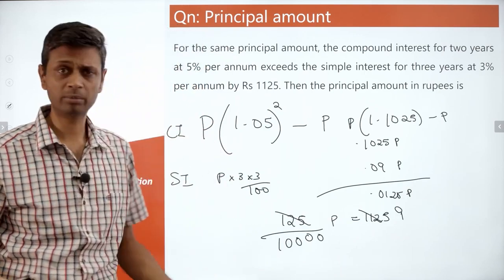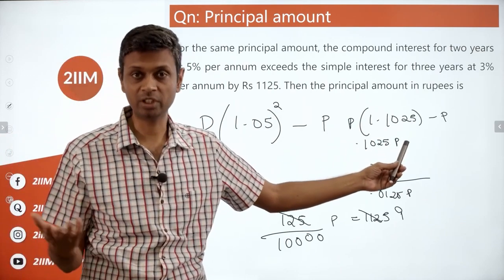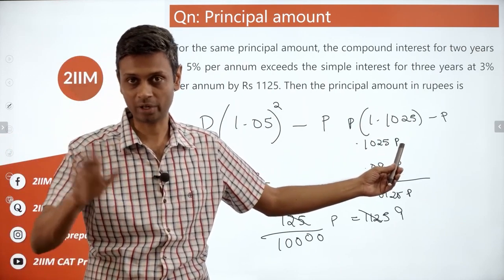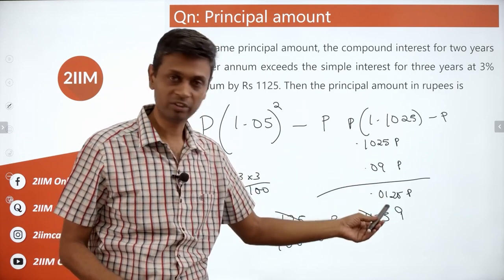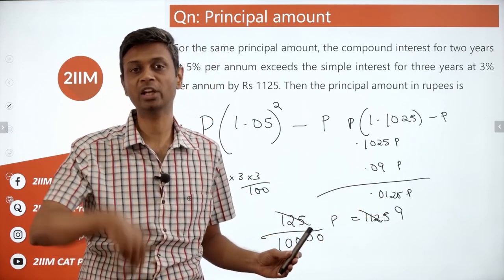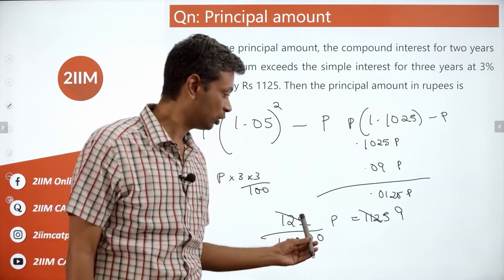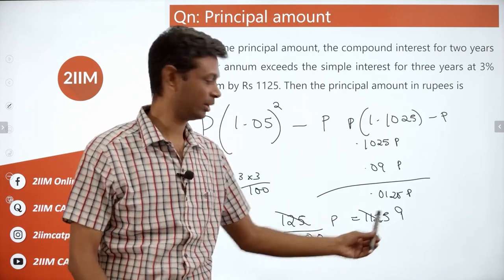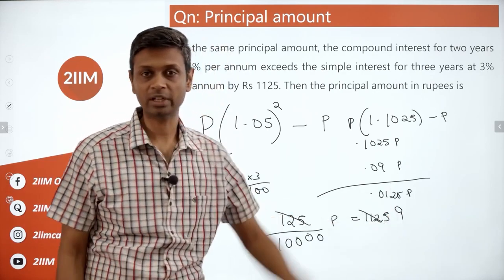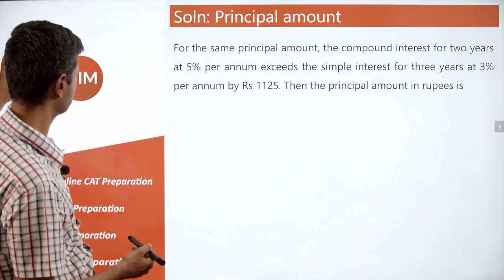It really helps to know some numbers. You can do 1.05 whole squared is 1.1025. Life is easy. Or plonk it in the calculator. Not rocket science. You simplify that, you get the difference. If you know 0.125 into 8 is 1, or 125 into 8 is 1000, life is simple. Into 9 is 1125. So you can plonk this as 9. 9 into 10,000 is 90,000. An absolute sitter, you should be nailing this.